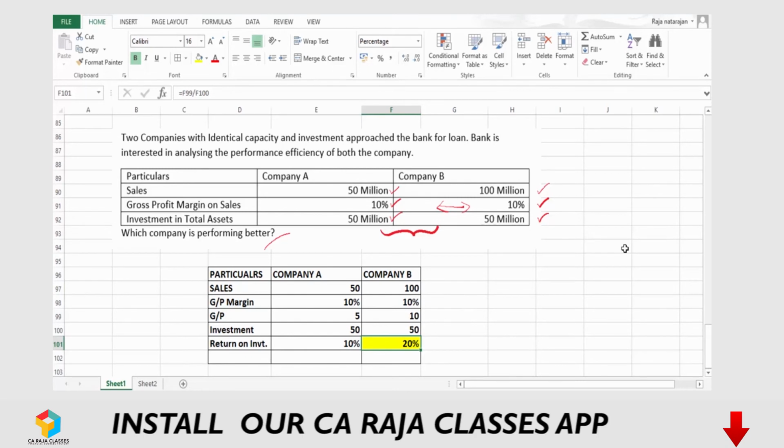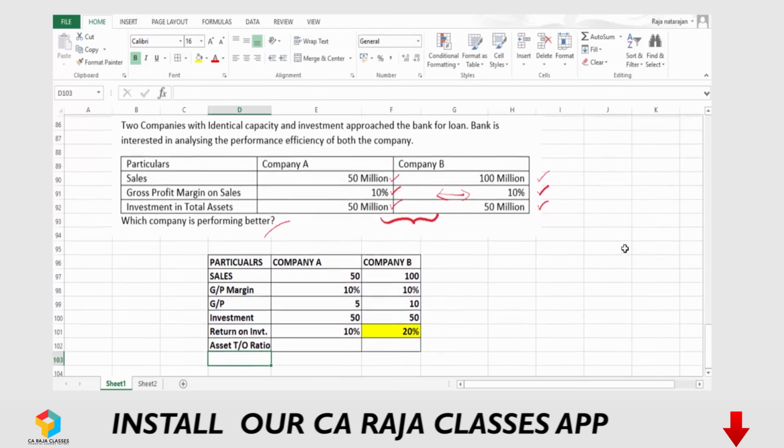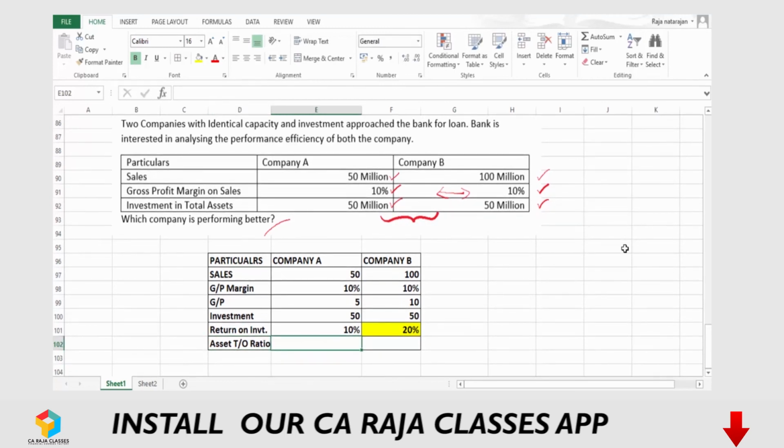And this was made possible because there is a good relationship between the investment and the sales, and that can be measured through, say, the asset turnover ratio. I'll call this the asset turnover ratio. If you look at the asset turnover ratio for company A, I would say it is only one time because sales is 50 and the investment is also 50. So the investments have been rotated only once for making sales. That is sales divided by investment, and the turnover is only one time.